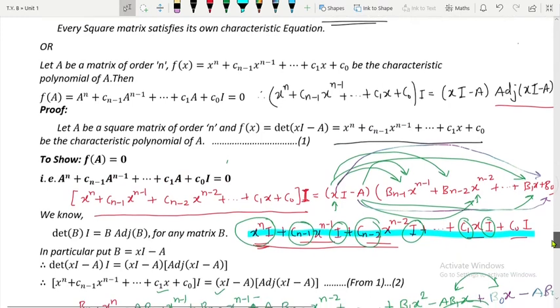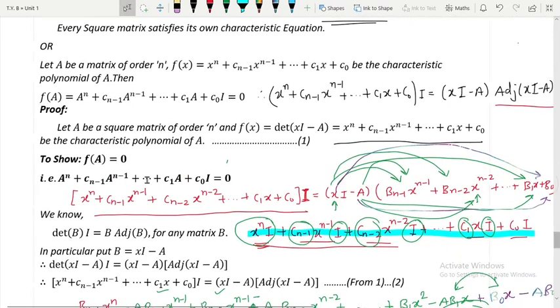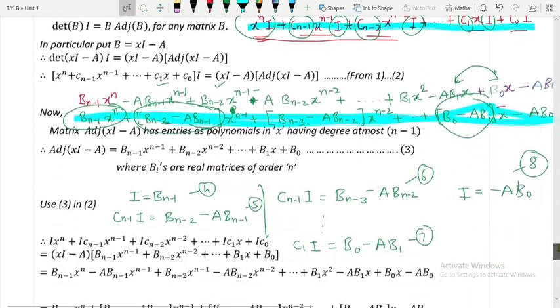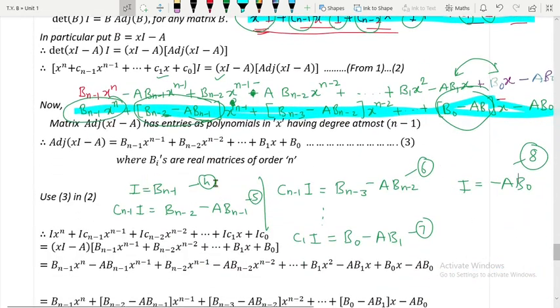The first term is a raised to n. I am talking about this equation. So I want a raised to n in the picture. In order to bring that a raised to n in the picture, I will multiply the fourth equation by a raised to n. Just focus on the left hand side. From the left hand side you are going to get the terms of f of a, that is a raised to n, then c n minus 1 a raised to n minus 1 and so on. Therefore I will multiply the fourth equation by a raised to n.